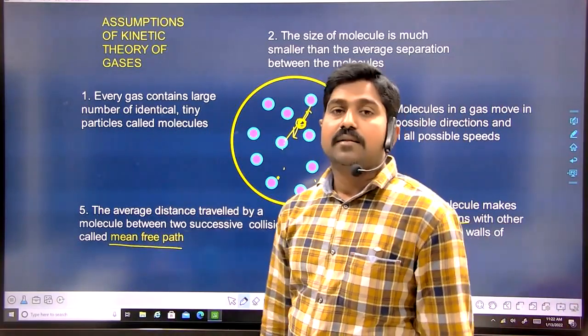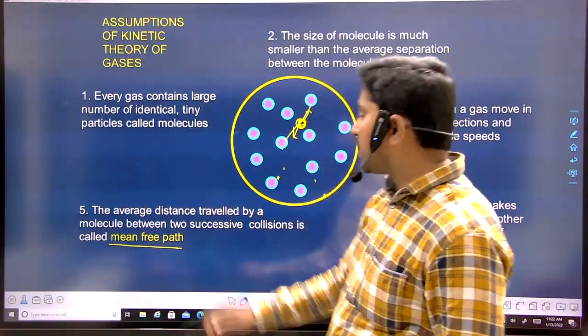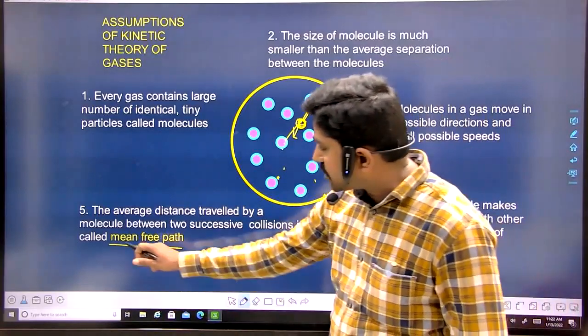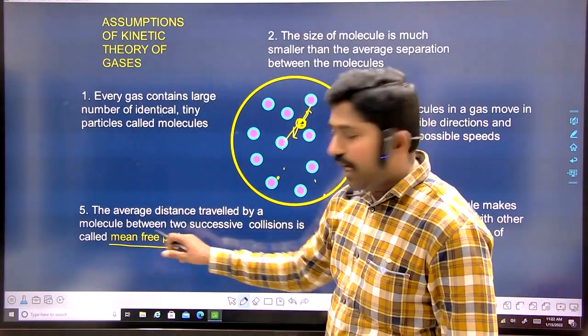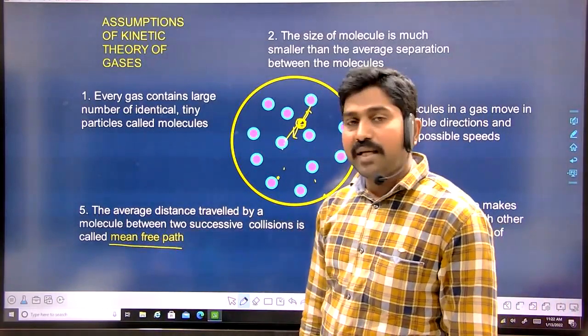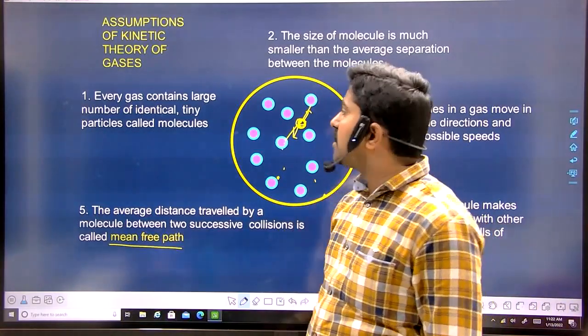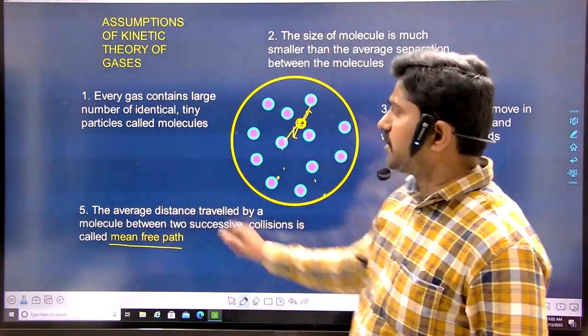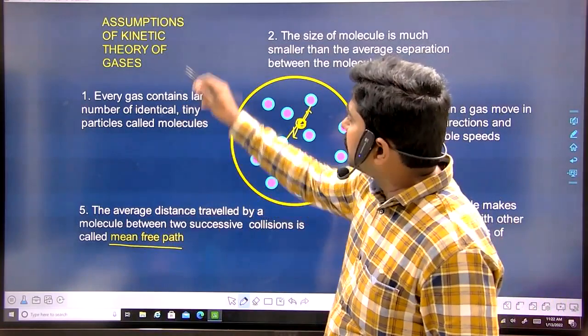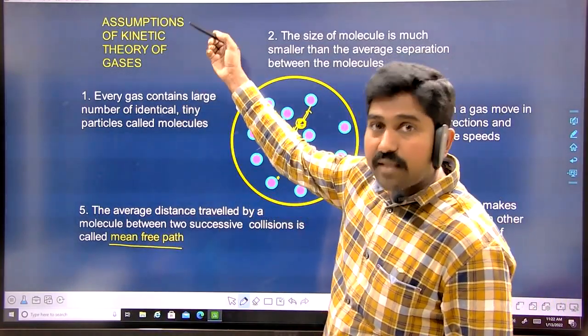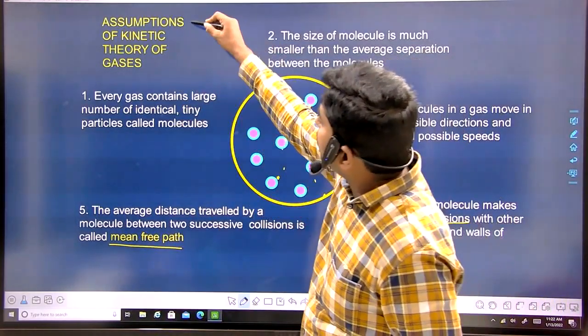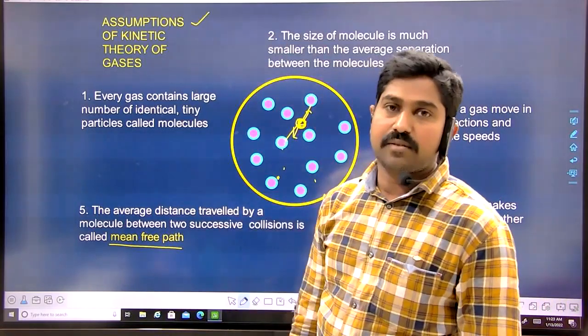Only by using probability calculations can we calculate that average distance. The average distance is called the mean free path. These are the basic properties we considered for ideal gases. That's why we called them assumptions.